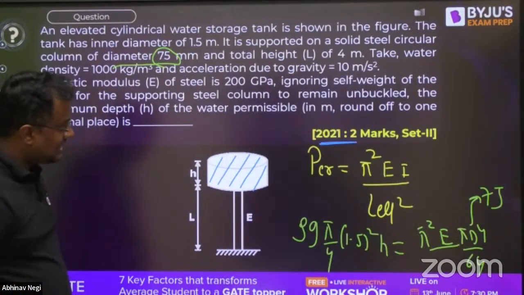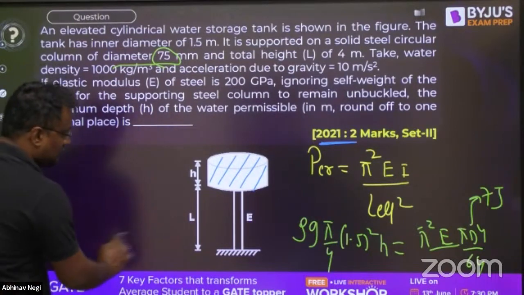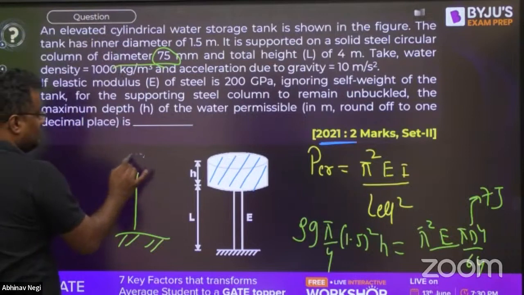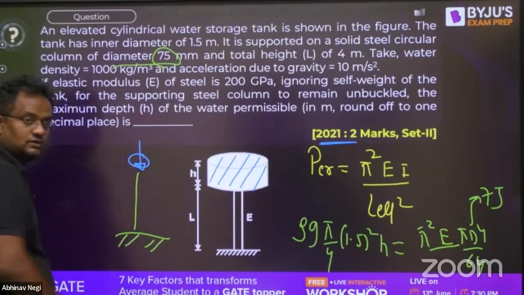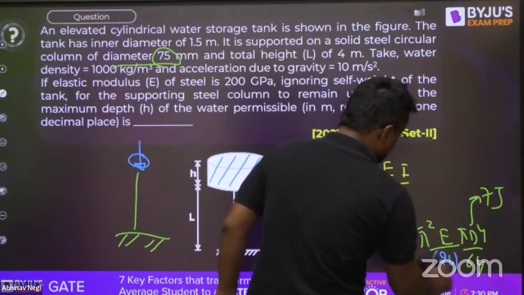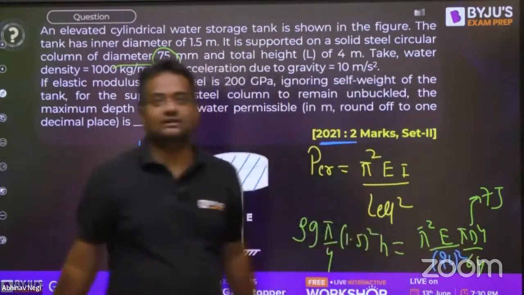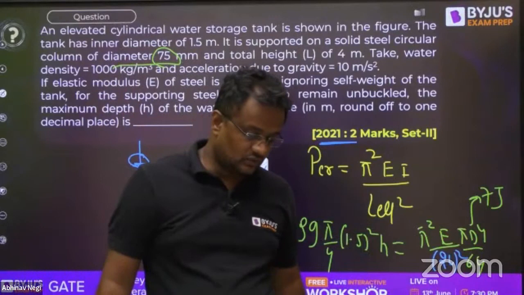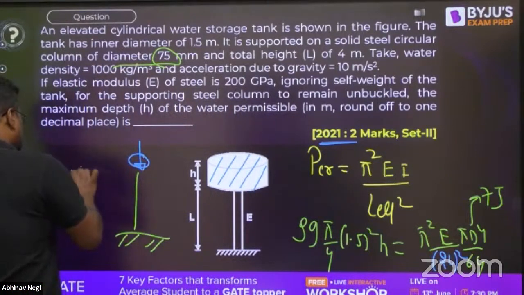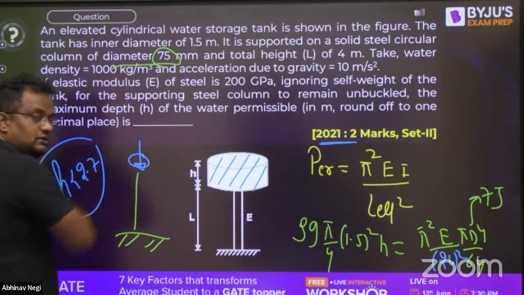Pi square EI over L effective squared. This is a case of one fixed and one free end, and at the free end the load is there, the water load. So what is the L effective here? 2L, whole squared. Everything is given other than the H value. So H here will come as 2.7.